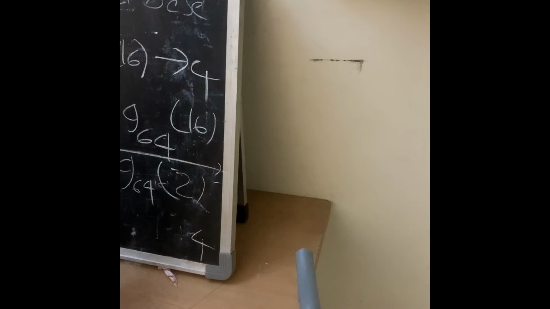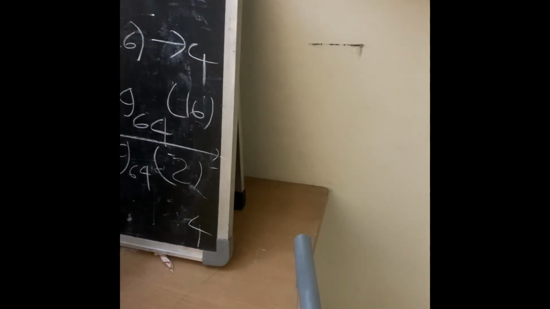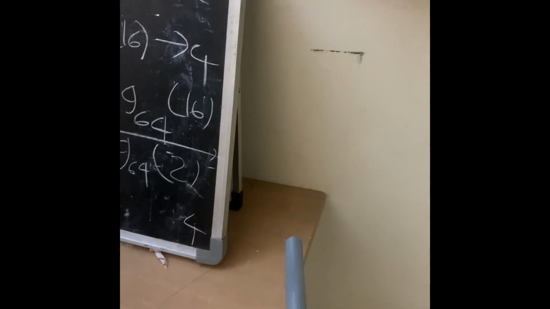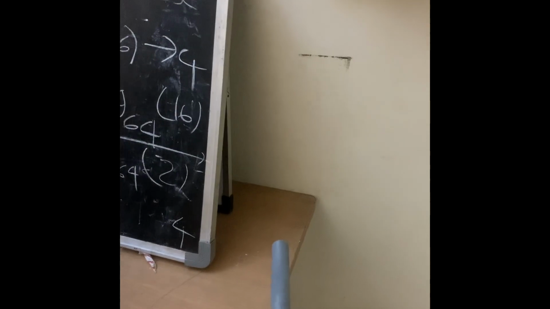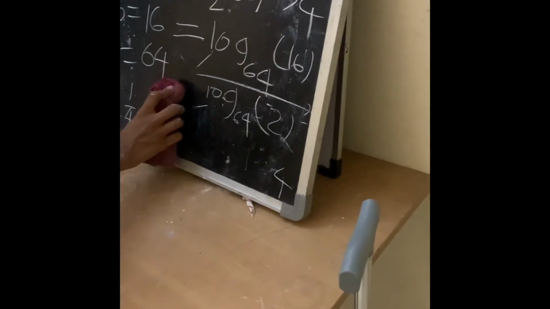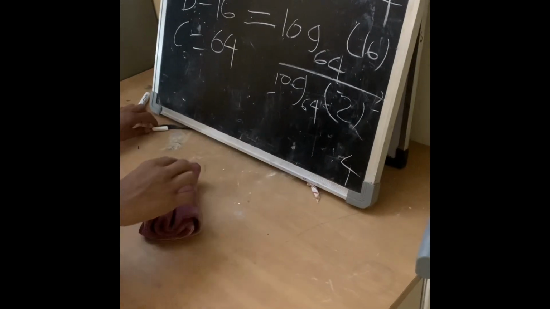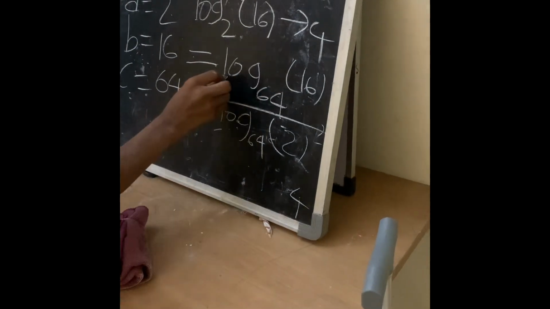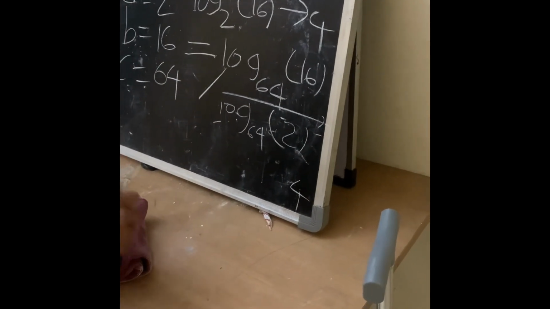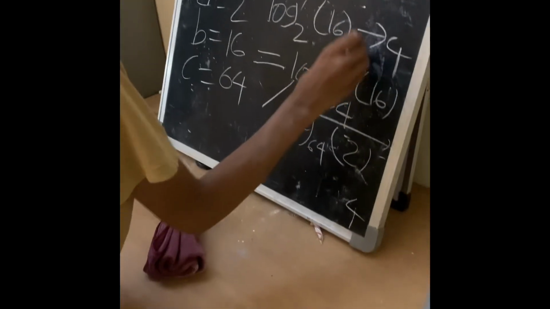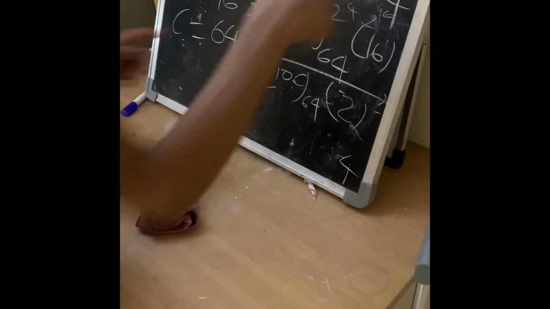This is 1/6. This is 1/4. So this should be 1/4 divided by 1/6. This is nothing but 1/4 times 6, which is 6/4. Log to the base 64 of 16, what is it? Let me calculate. This is 2 power 4, 2 power 6. So this is 4 by 6.